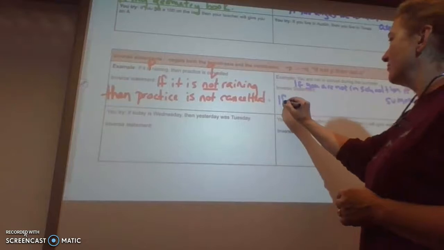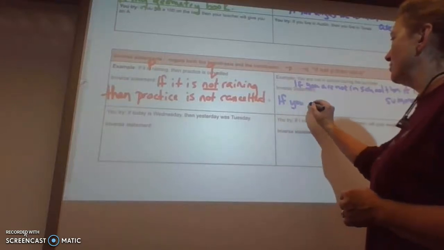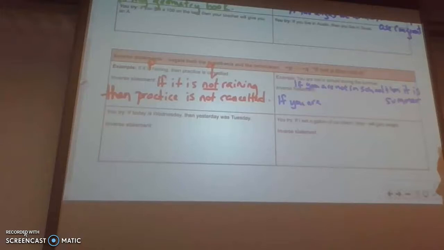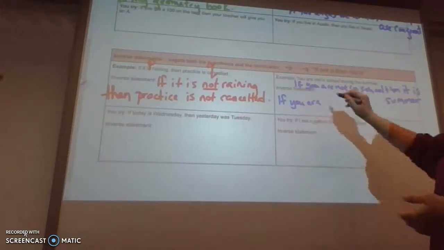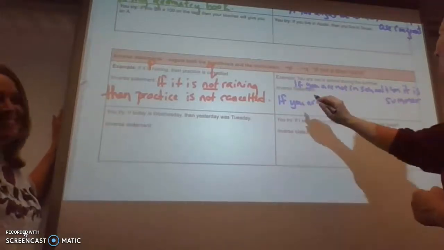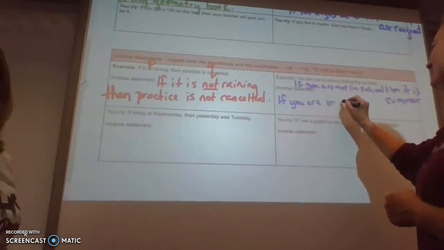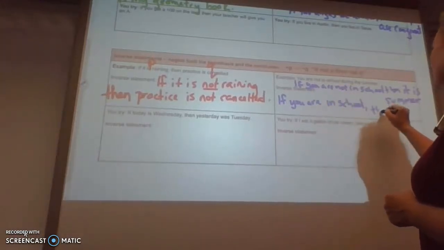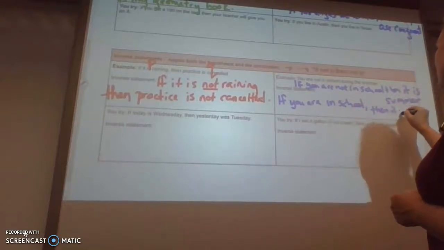So if you are not in school, well, just like in math, a negative negative is a positive. So we're going to say, if you are in school, then it is not summer.